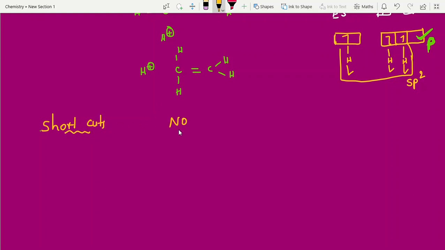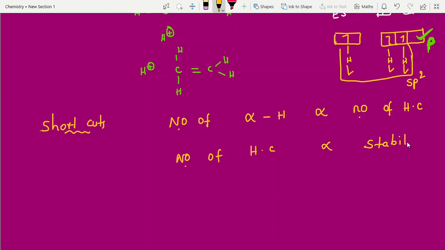Number of alpha hydrogens is directly proportional to the number of hyperconjugations. HC is nothing but hyperconjugation. Number of alpha hydrogens is directly proportional to number of hyperconjugations. Next point, number of hyperconjugations is directly proportional to stability. That's it. See how easy it is.